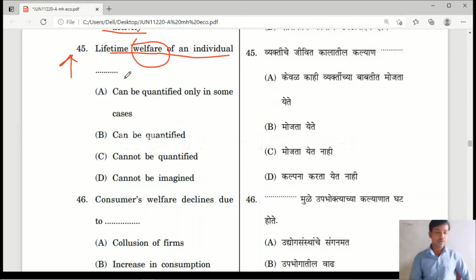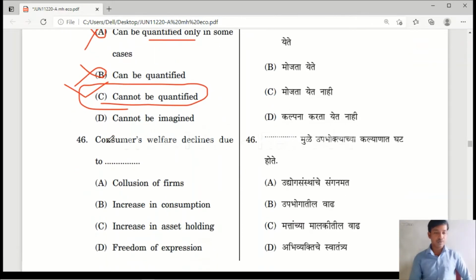The answer for this question is welfare cannot be quantified. We are unable to quantify the welfare level in an exact way. So it cannot be quantified. Lifetime welfare cannot be quantified. In some cases we can calculate it for a fixed period, but in lifetime we can't calculate the welfare.